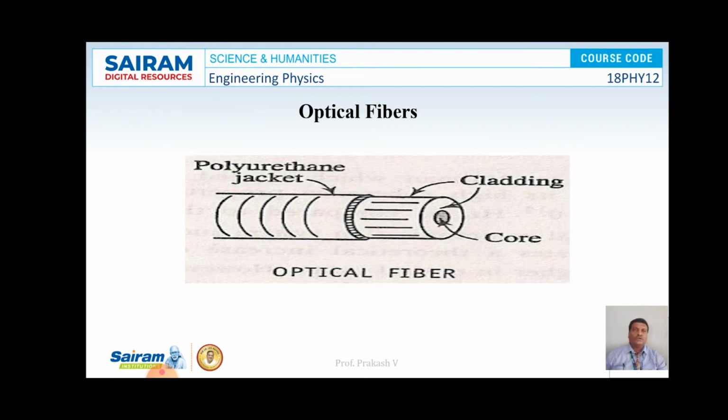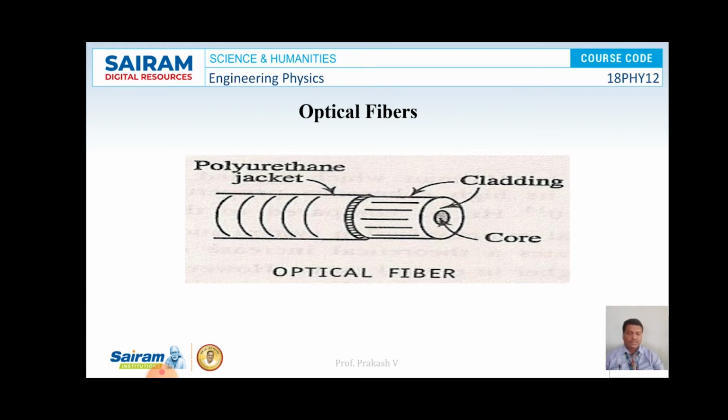Now first let us take optical fibers. So this is the schematic diagram of an optical fiber. Optical fibers are transparent dielectrics essentially used in optical communications as waveguides. Optical fibers are able to guide visible and infrared light over long distances.